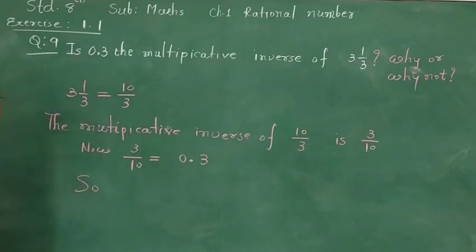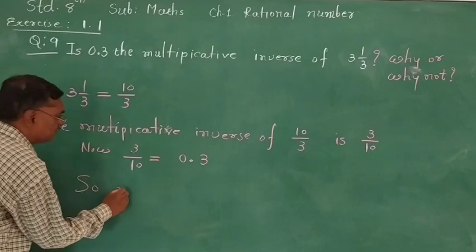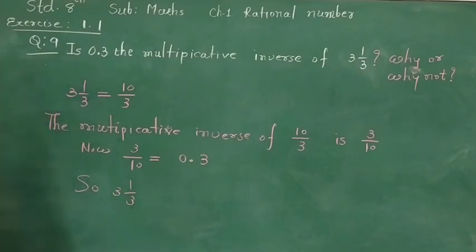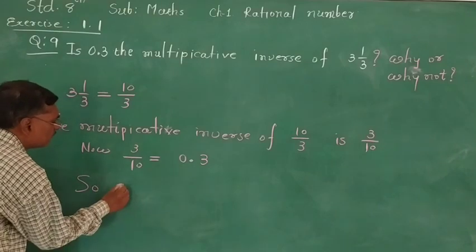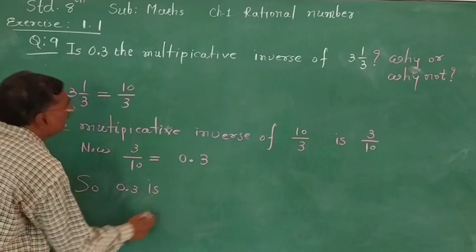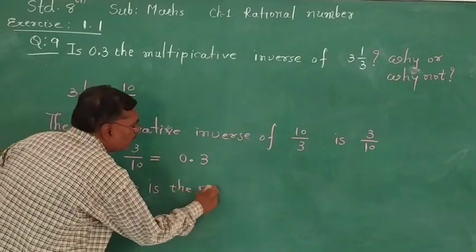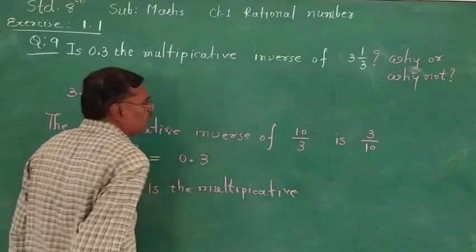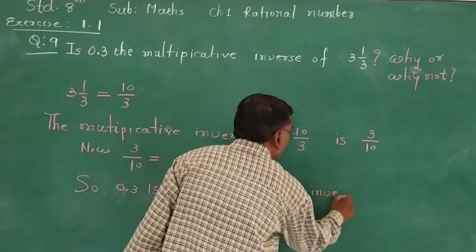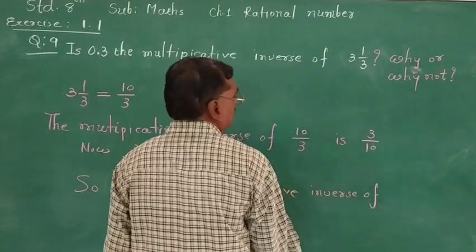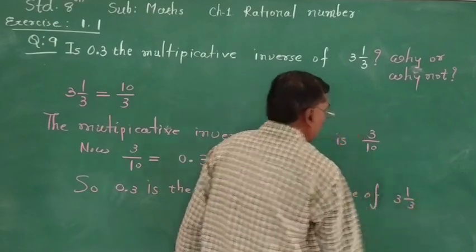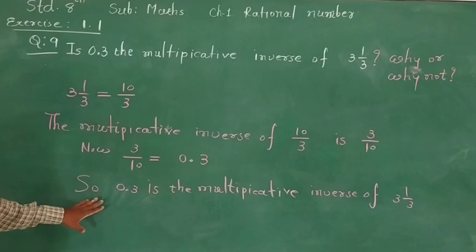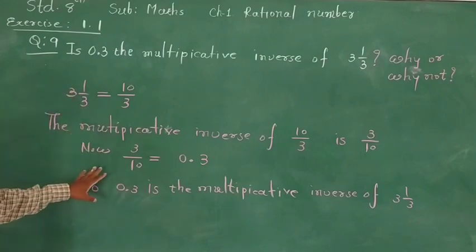So we can say that for 3 integer 1 upon 3, we can write 0.3. 0.3 is the multiplicative inverse of 3 integer 1 upon 3. We can understand very easily. Okay, now you can write in your notebook.